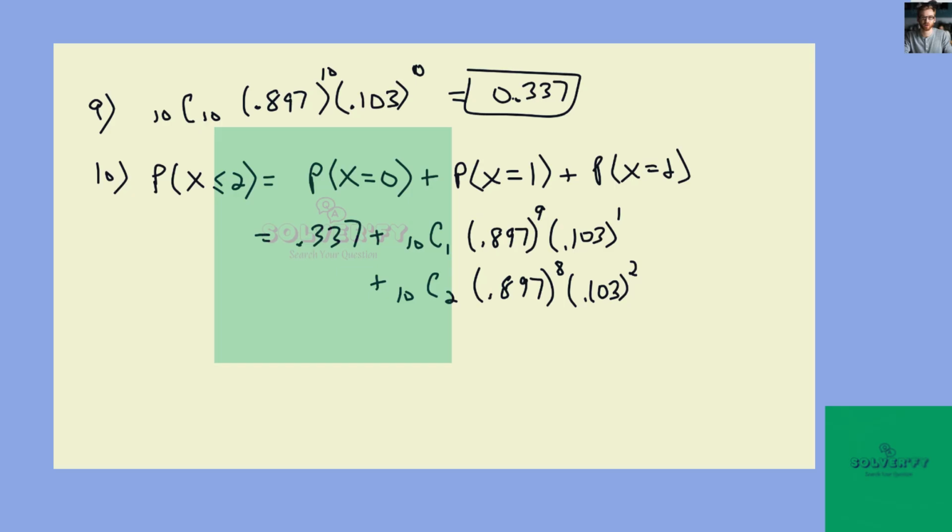And this comes out to 0.925. The probability of selecting at most 2 that do not graduate would be very high here.